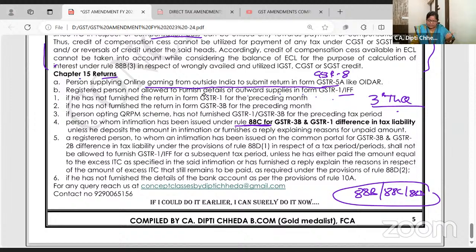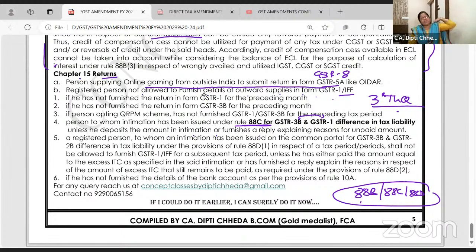So the first one is 88B. That 1% of the tax liability you have to pay in cash if your payment exceeds 50 lakhs. वो हम कल करेंगे. अभी ये देखो. 88C says there should not be any difference between your GSTR 1 and 3B. GSTR 1 जो output है, that should be input, no? Unless he has deposited the amount or furnished a reply.